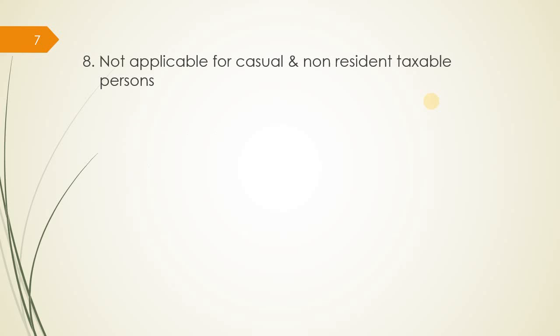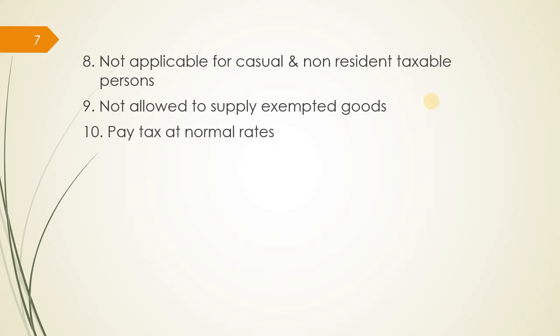Then, it is not applicable for a casual and non-resident taxable person. This composition scheme is 100% not applicable for a casual trader and a non-resident taxable trader. Then, you are not allowed to supply exempted goods, non-taxable goods, or make interstate supply. All these are not allowed to a composite dealer. Then, you have to pay tax at the normal rates specified by the government from time to time. It may change. Now it is 1%, next time it may be 1.5%, next time it may be 2%.